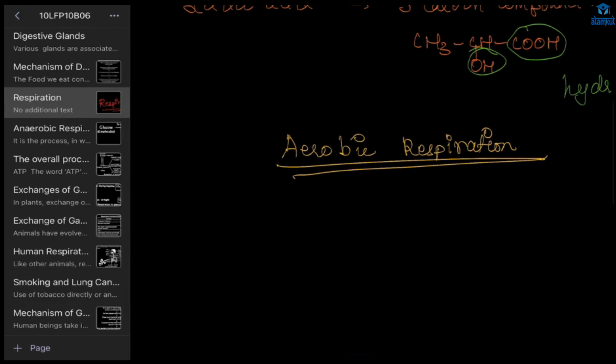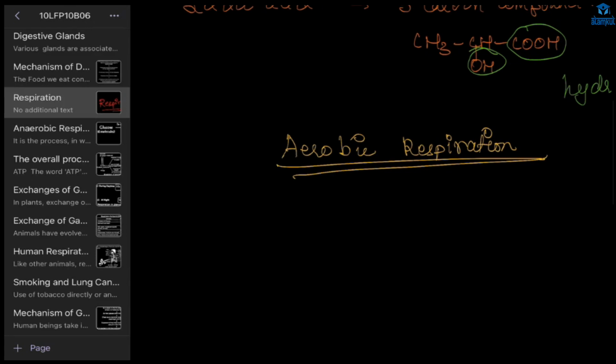So the first step, what is happening? The glucose is getting converted into pyruvate, or pyruvic acid, and that process we have already discussed. It is called glycolysis. After that, this pyruvate will be broken down in presence of oxygen. If oxygen is present, it will form carbon dioxide, water, and energy.